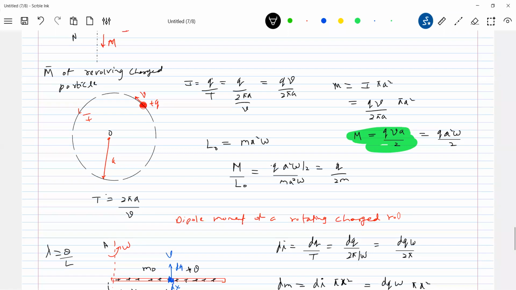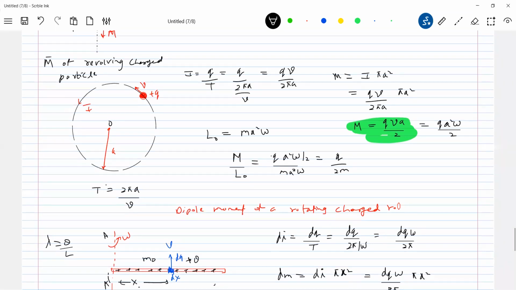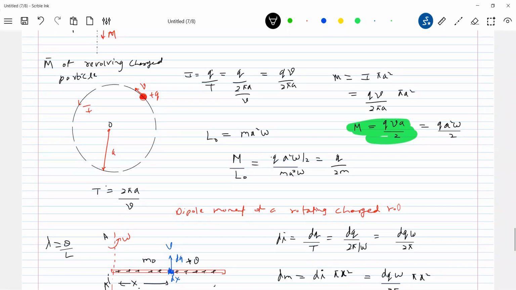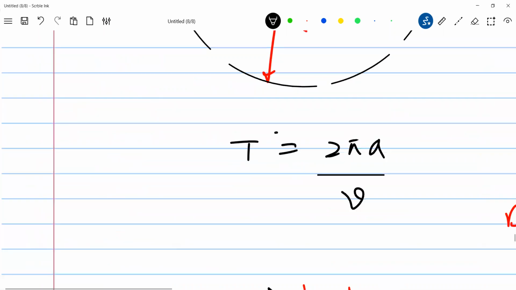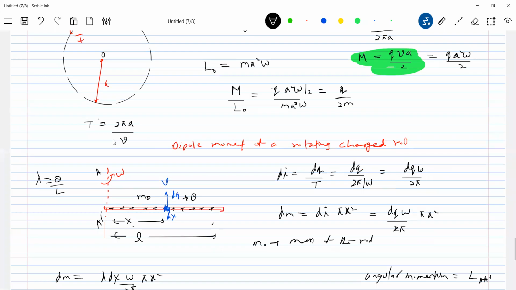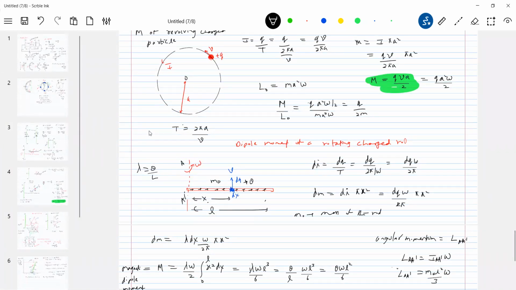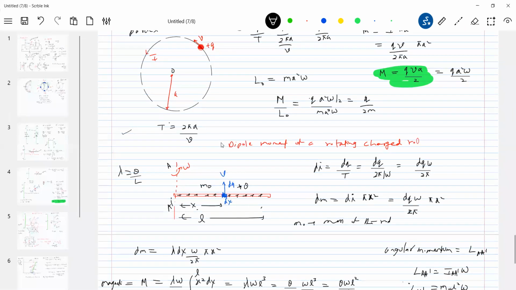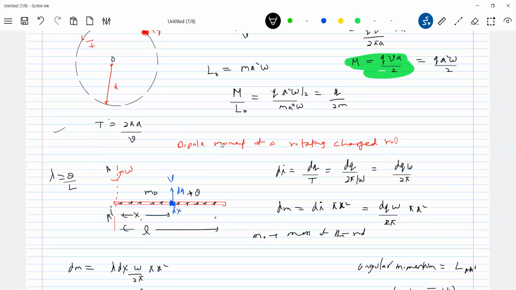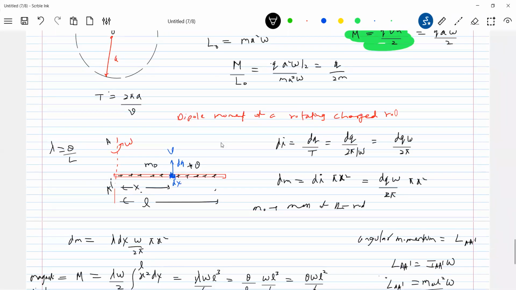Means either you take a charged particle or rotating rod or rotating disk or any non-conducting charged object. If it is rotating about any axis, the ratio of its dipole moment to angular momentum should be equal to charge divided by twice its mass. This will be very easy to calculate. We have already explored the angular momentum concept, so angular momentum is something we can find out very easily. So dipole moment will become easy for us to calculate.